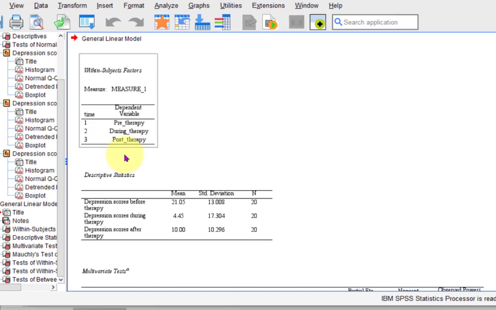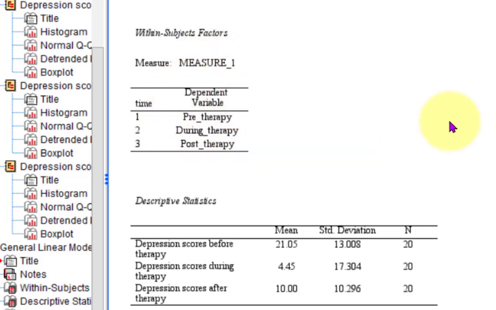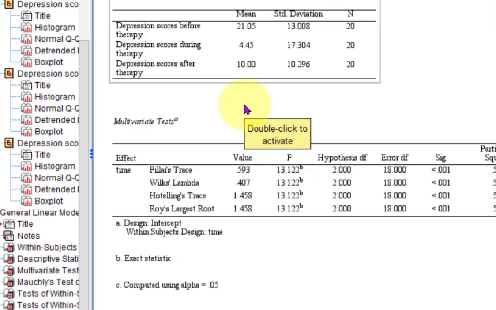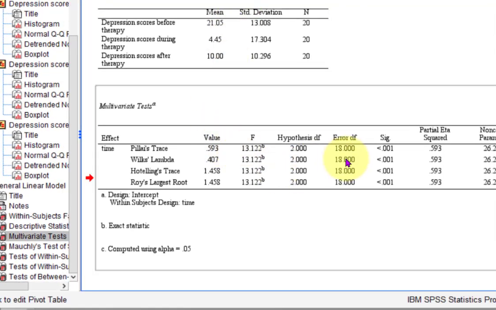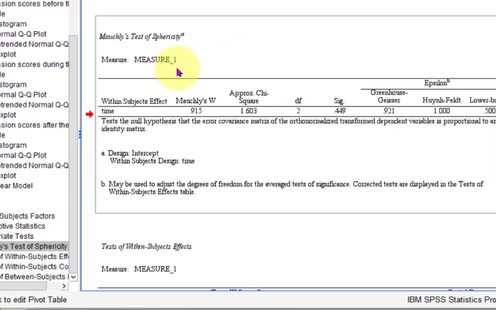So here are the 3 repeated measures. Remember, only one group. Everybody got a pre-test, everybody got a during test, and everybody got a post-test. And those are the means. You can see right off the bat, there's a giant difference there, so it's going to be significant. We could use the multivariate test box. We normally use the Wilks' Lambda down here, and it is significant. That means there's a significant difference between the average means.